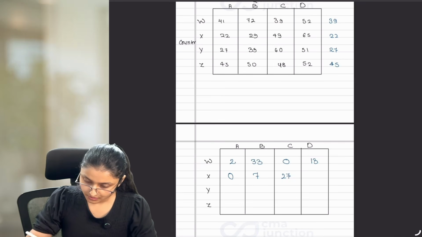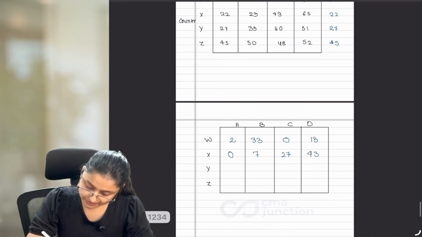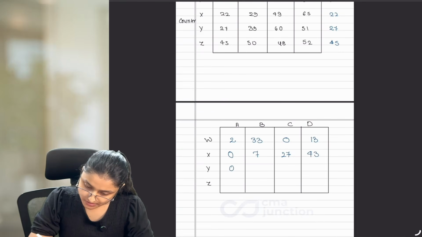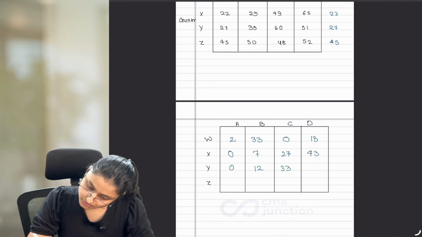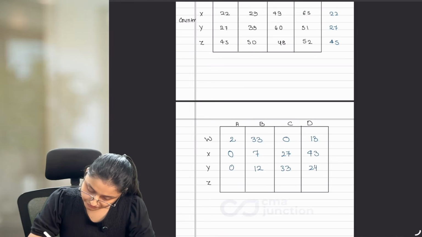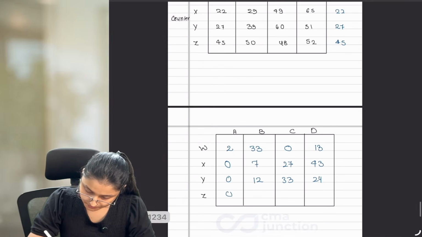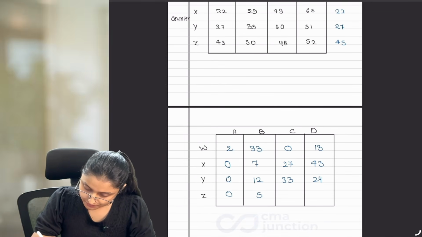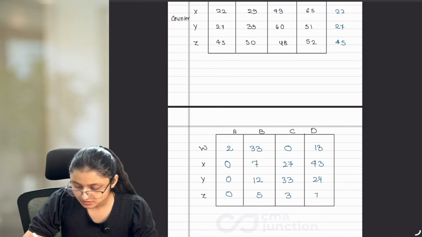Next, 65 minus 22 is 43. Now, 27 minus 27 is 0. 39 minus 27 is 12. 60 minus 27 is 33. 51 minus 27 is 24. Now, 45 minus 45 is 0. Next, 50 minus 45 is 5. 48 minus 45 is 3. 52 minus 45 is 7.